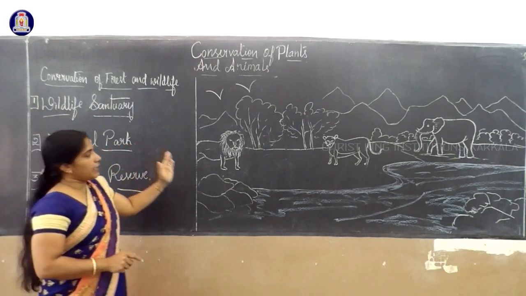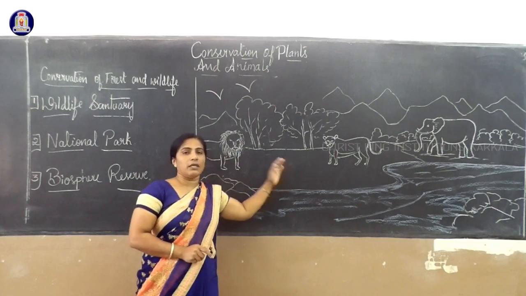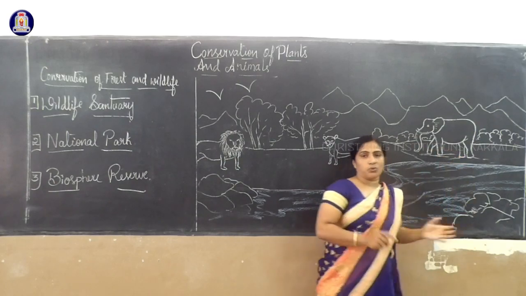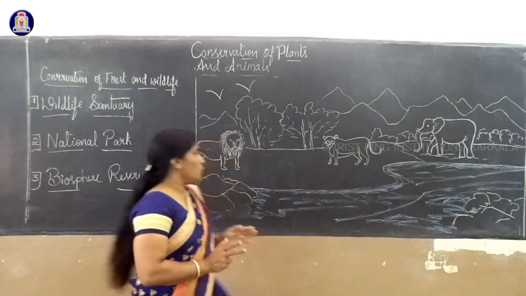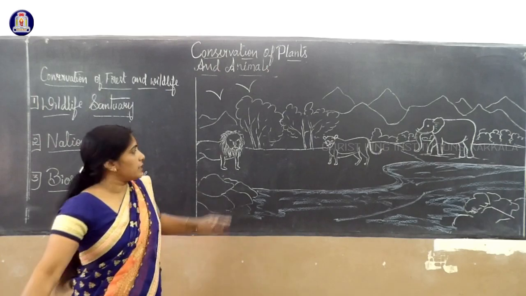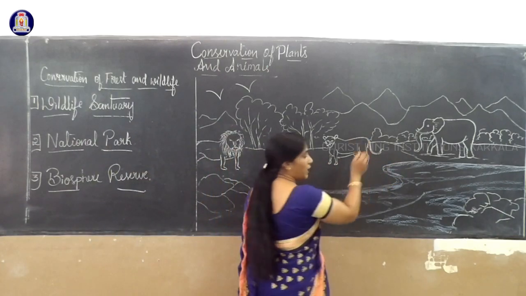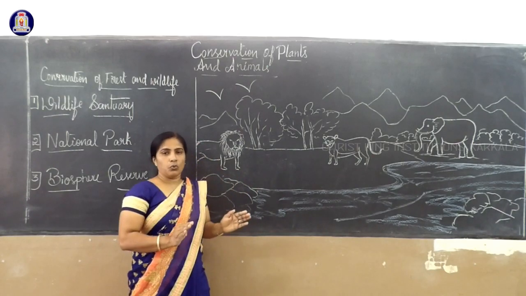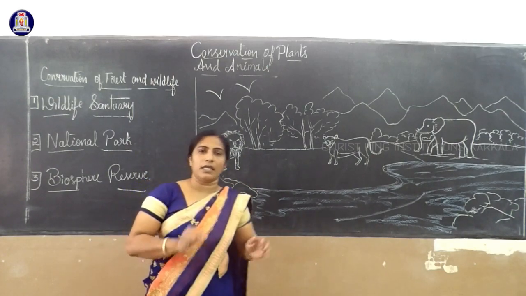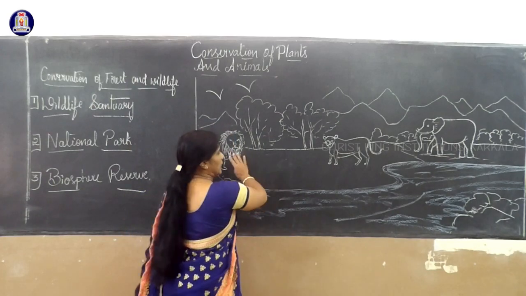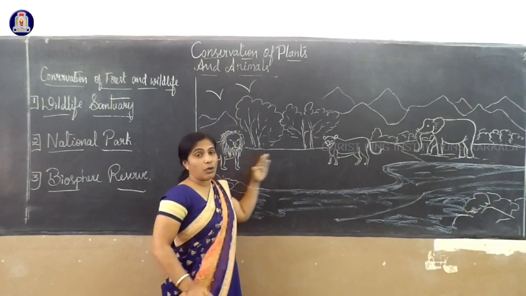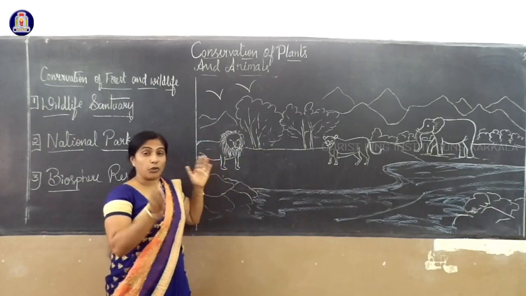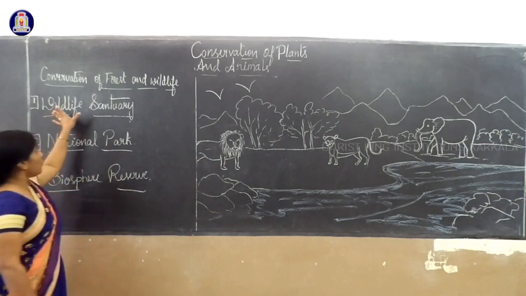For example, if we think here, whether it is a wildlife sanctuary, the wildlife sanctuary is where animals will be protected in an area, in their natural habitat. I said this is a forest area, this is a natural habitat. Habitat means where the animals live. For us also, where we are staying, that is called the habitat. Here also, these animals will live freely, without hesitation, without danger. So then it is called a wildlife sanctuary, a protected area.